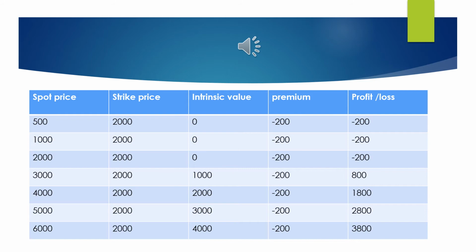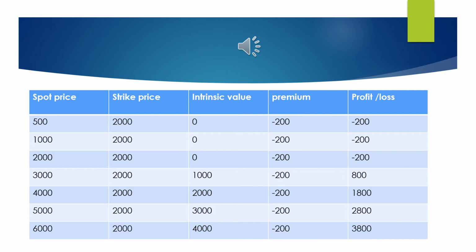So when he executes the contract, that means when he buys the HUL share, he will buy it for 2000 and the same share he will sell in the spot market for 3000. So his incoming is 1000 rupees. From the 1000 rupees, he has paid 200 rupees premium to the opposite party. So minus 200 rupees, whatever remaining amount is his profit. So that is 800 rupees.